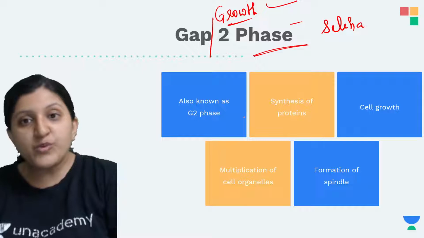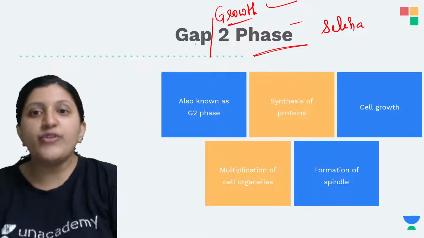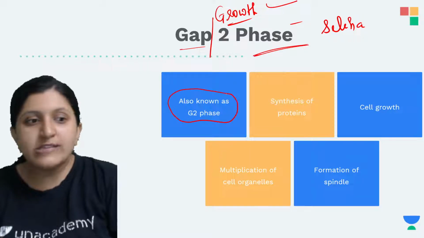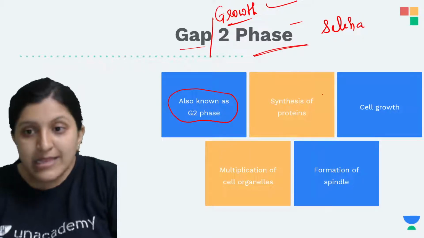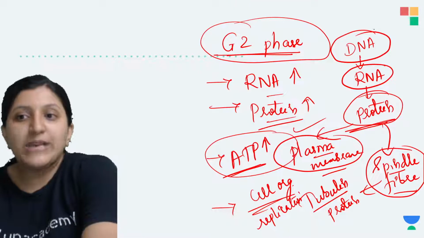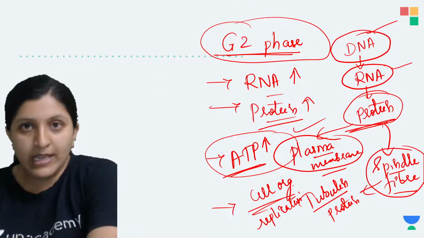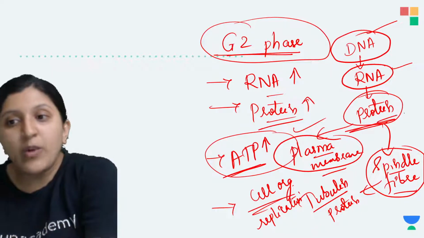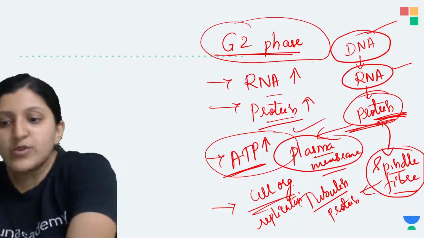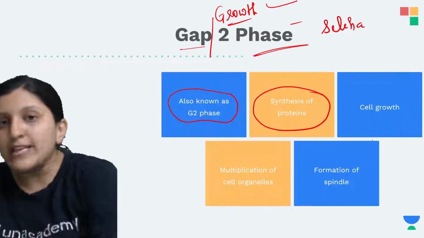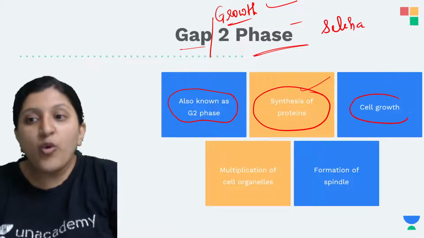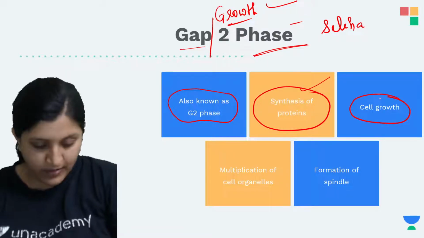So in G2 phase, that is growth 2 phase, or you can also call it as gap 2 phase, which is also known as the G2 phase, you can find synthesis of protein. So basically from DNA only RNA is synthesized, and RNA is the one which is going to produce a protein. And why this protein is required? So that is to form a plasma membrane and a spindle fiber. So synthesis of protein we can see, and overall cell growth can occur.